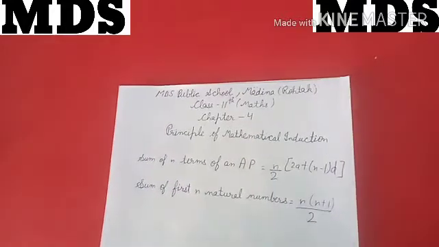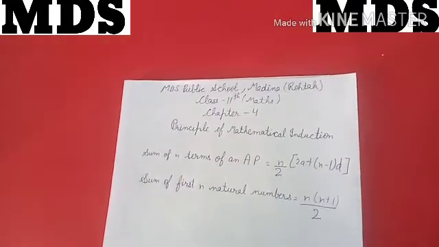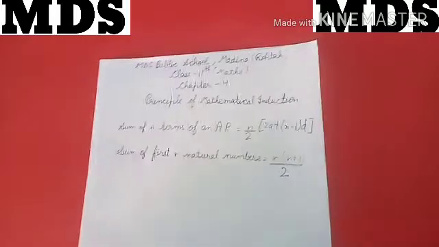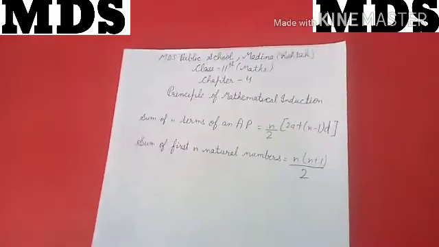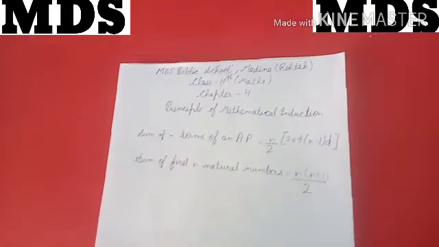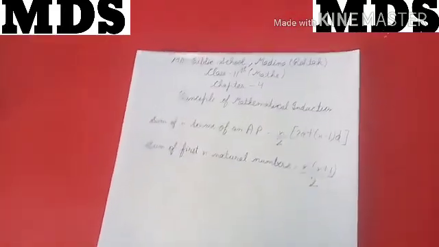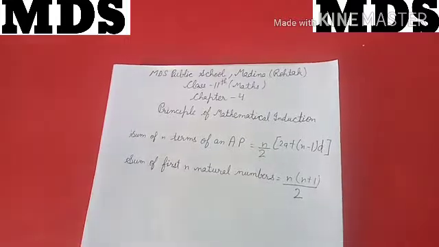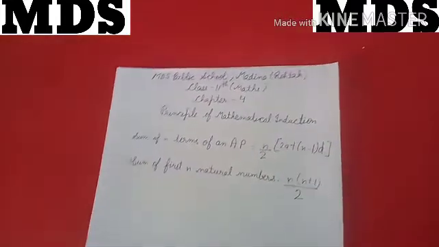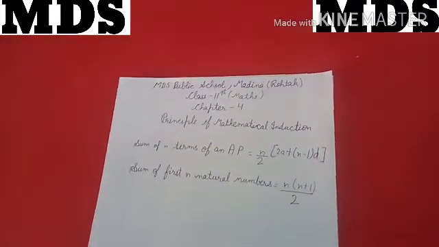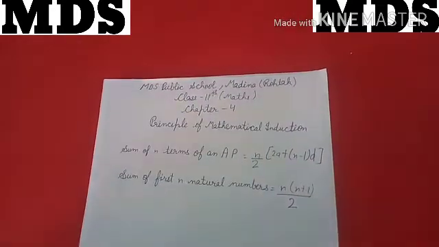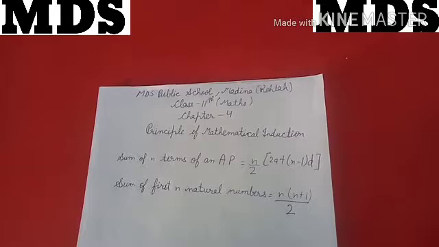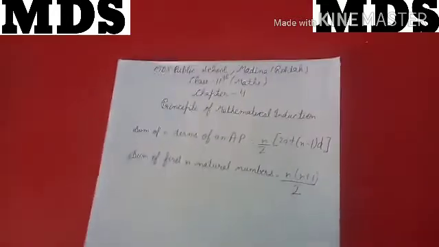But how did we get these? After many different tries they got this formula. Now if we take one term at a time, we can prove it in that way.